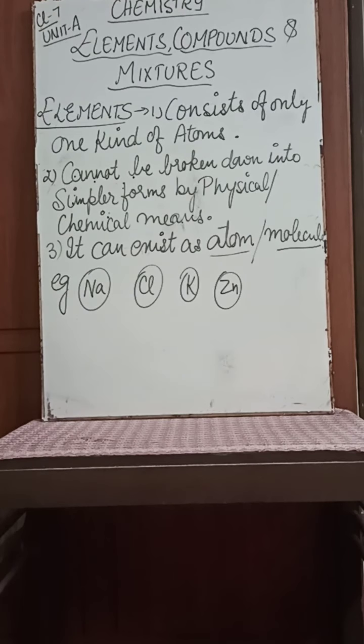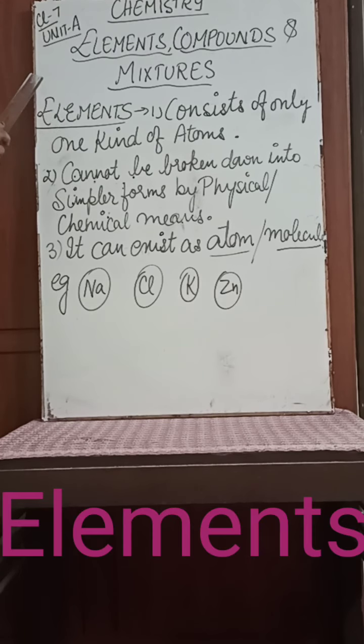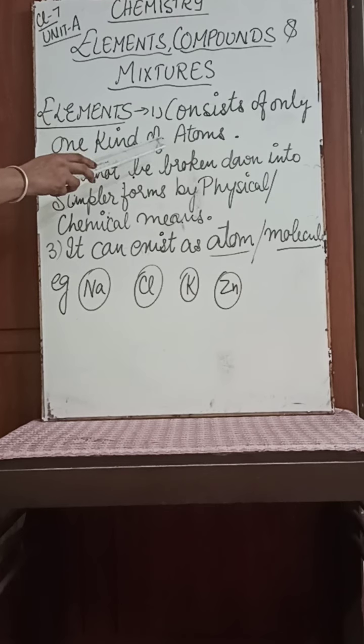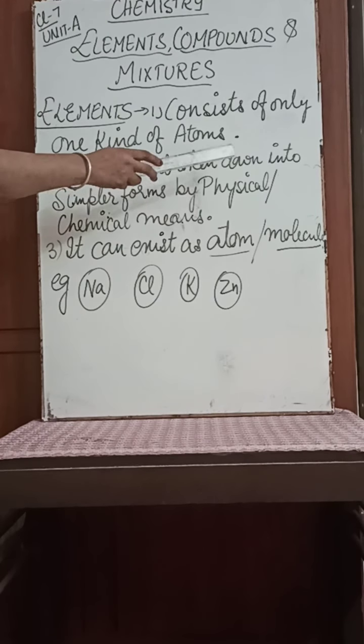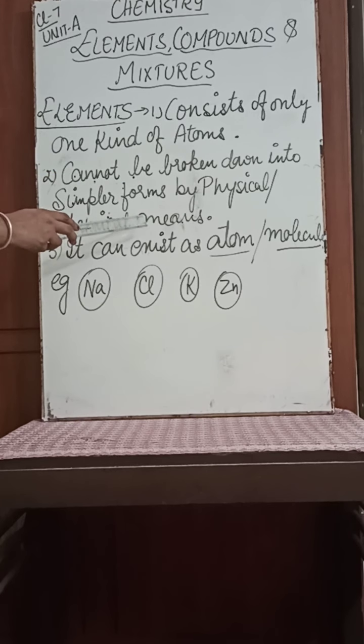Good morning, students. Now we shall start with your subject chemistry, unit A, and the name of the chapter is elements, compounds and mixtures. Now let us understand first what are elements, right? Some of the properties of elements are they consist of only one kind of atoms. Elements are constituted by only one type of atom. Second, they cannot be broken down into simpler forms by physical or chemical methods or means, right?